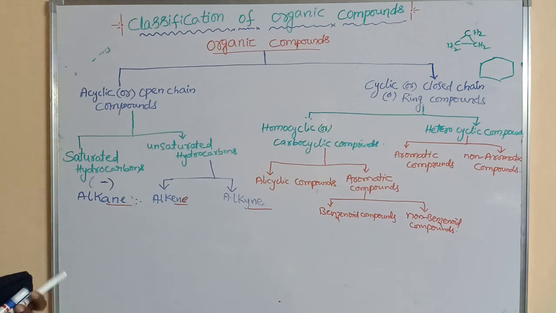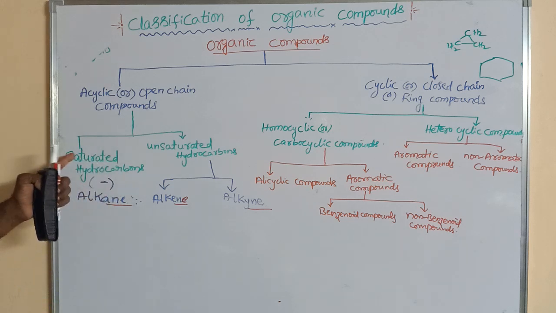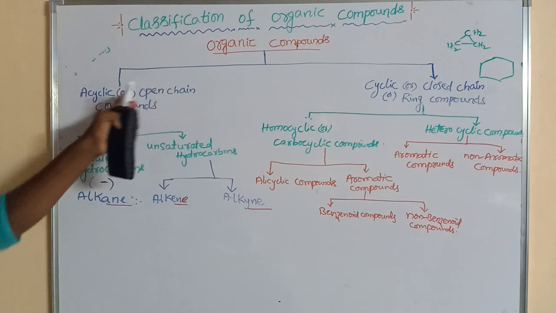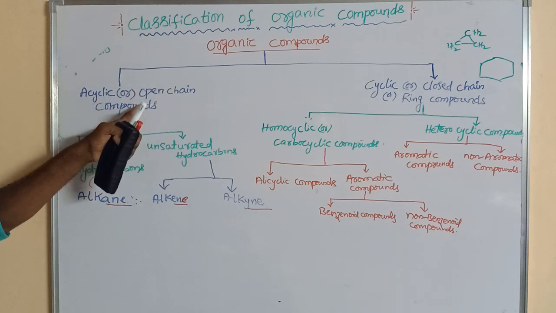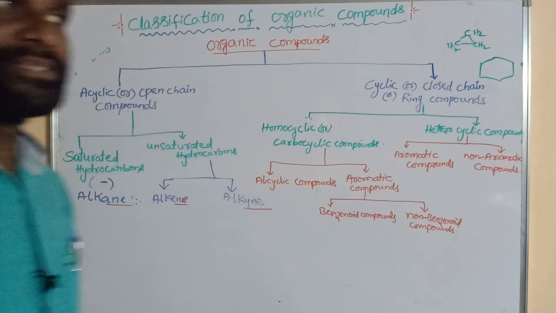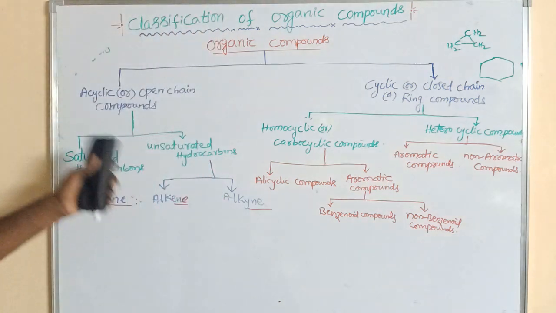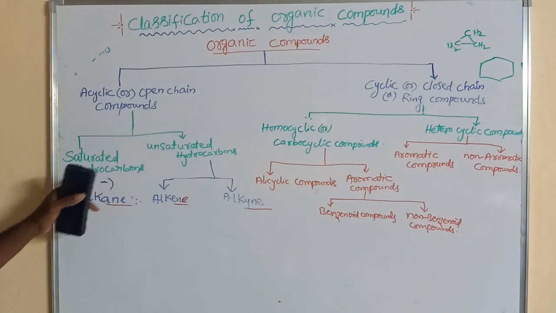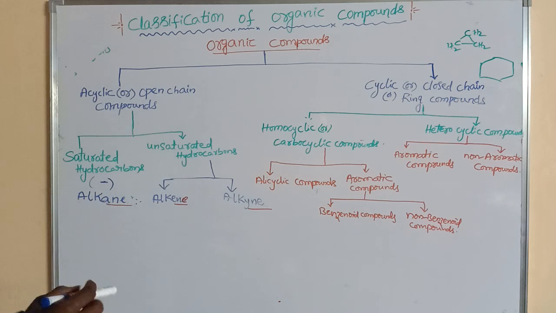So acyclic or open chain compounds containing carbon and hydrogen are known as hydrocarbons. Hydrocarbons are classified into two types, saturated and unsaturated hydrocarbons.